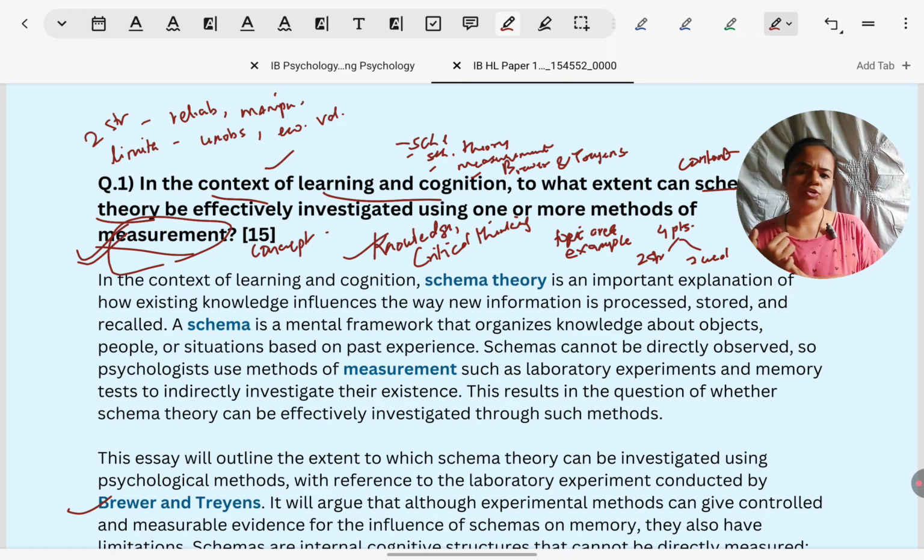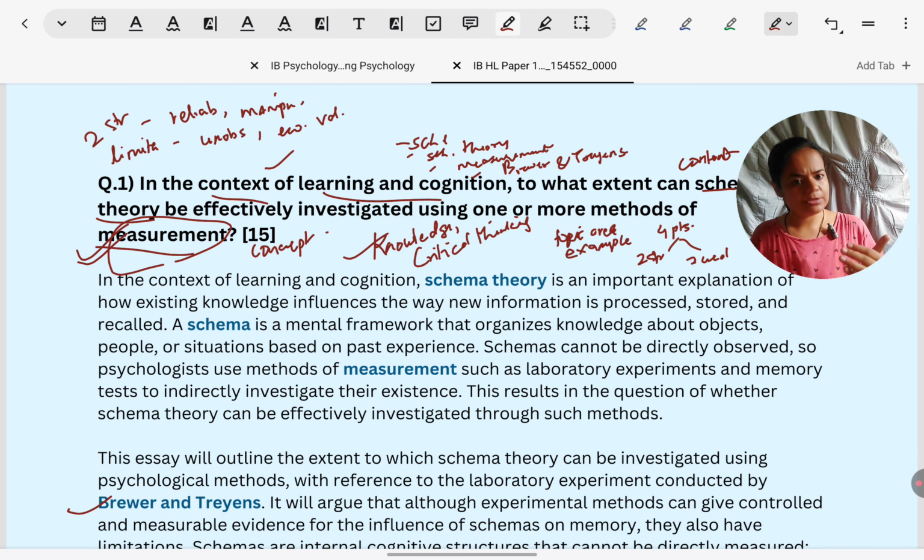Your first paragraph should be about key concepts explanation, what we call terminology explanation, which we saw just now. Next paragraph can be about outline. These are the arguments, those 4 arguments that are going to be made in the essay. Next can be about a summary of the study, aim, procedure, results, conclusion of Brewer and Treyens. Next, 1 paragraph dedicated to each of the 4 points that you're going to take for the concept of measurement. And finally, a conclusion which will include the summary and future research directions, suggested directions for how future research can overcome the problems which are there in current research.